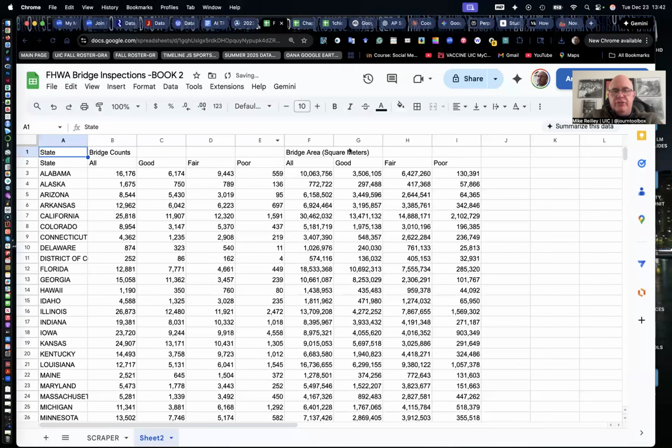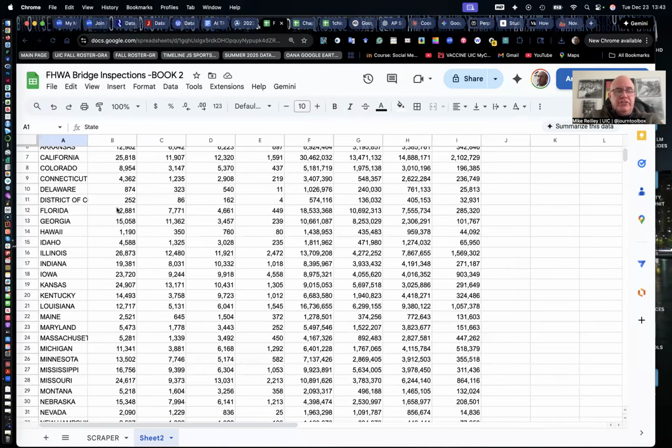This one has two, and I know what the bridge counts are in here and the area in square meters. We're going to work with the bridge counts here for Alabama and then all the way down. We're going to add these two columns, fair and poor, together, and then divide it by all bridges to see what percentage of bridges are fair and poor in each state, and then sort it to see which states are the outliers, which has the most, which has the fewest.